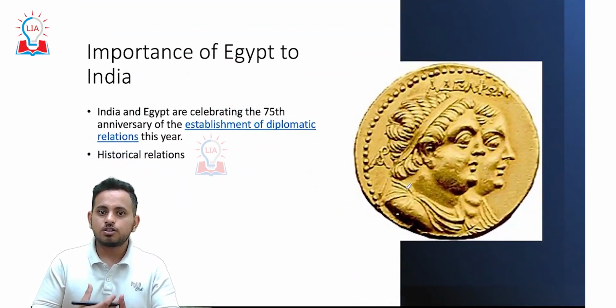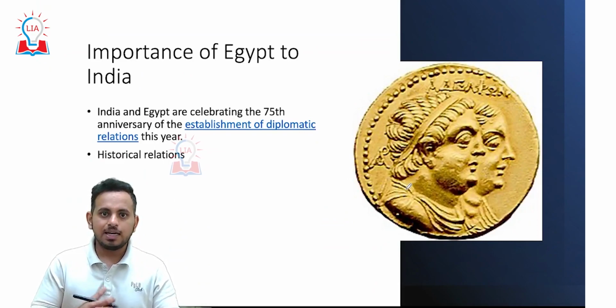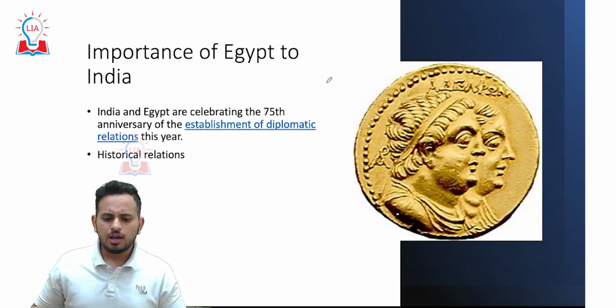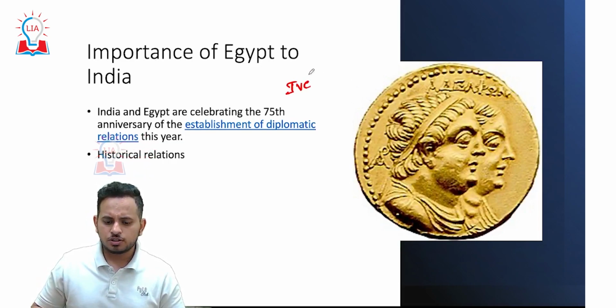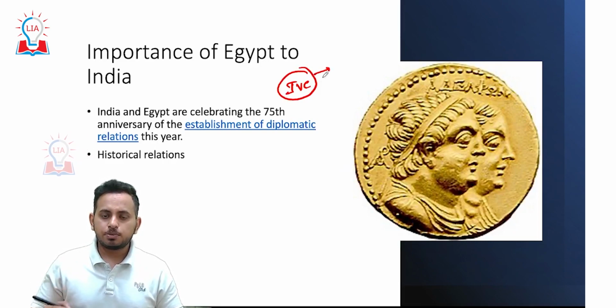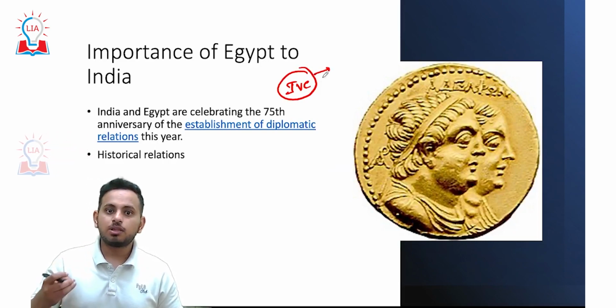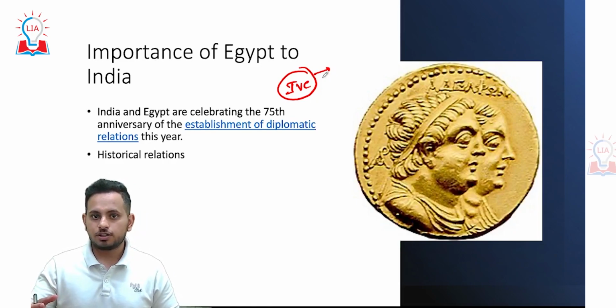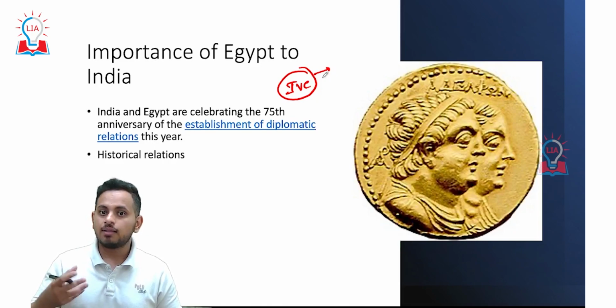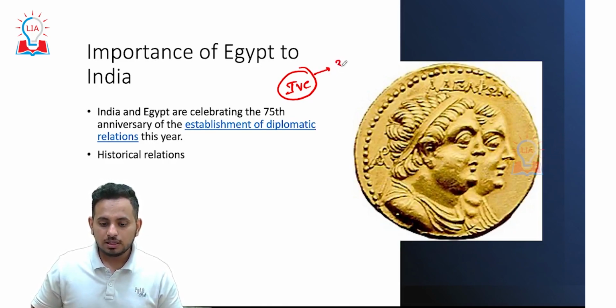And what is the relationship that we have with Egypt? See, the India and Egypt relationship goes back to ancient history. If we talk about the Indus Valley Civilization, the people of the IVC actually traded with the people of Egypt and the Mesopotamian civilization. So the relationship between the Indian subcontinent and Egypt goes back to 3200 BC, where we have cultural and trade relations happening.